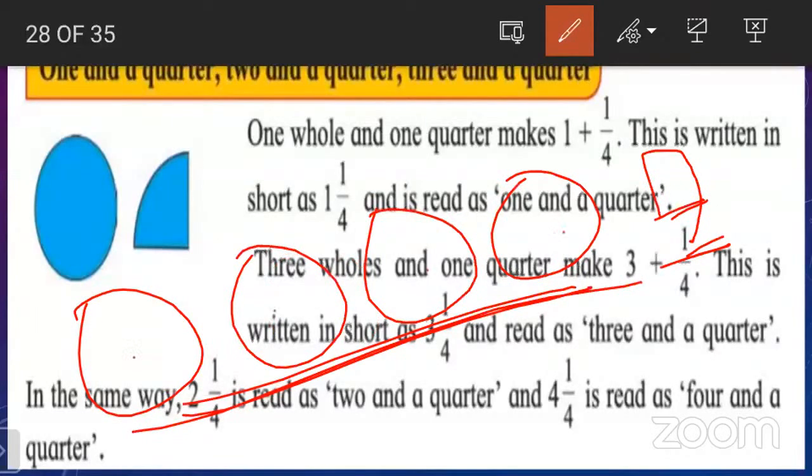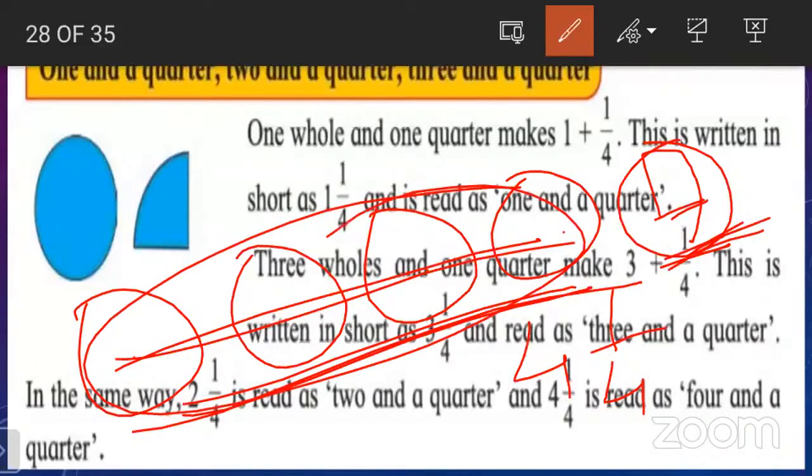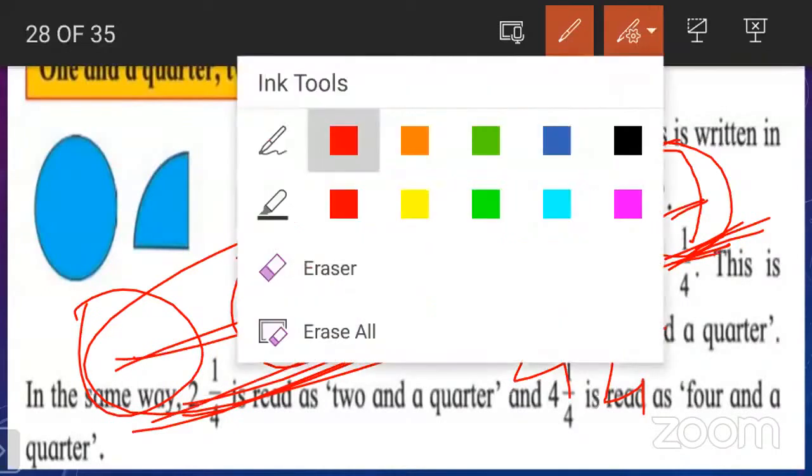1, 2, 3, 4. So 4 and a quarter. Understood? It means when there is a whole and also a fraction, at that time, read the whole first and then read the fraction. That is 4 and a quarter.